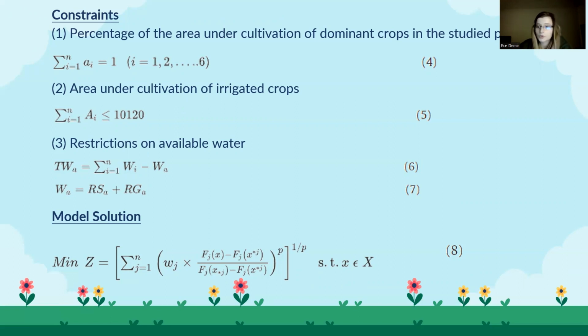Now there's the model solution, which has been done using compromise programming. This method is commonly used to help find the best solutions in the Pareto front. The general equation for it has been given here.